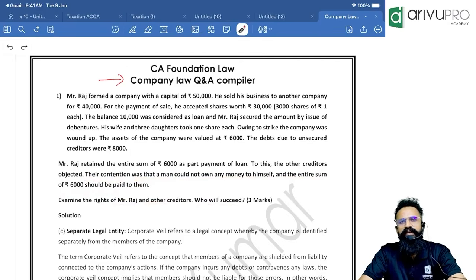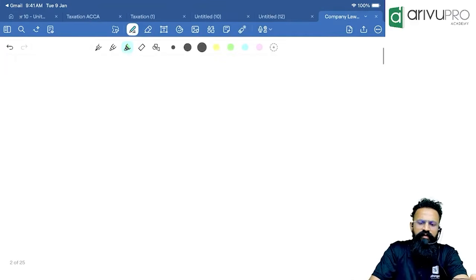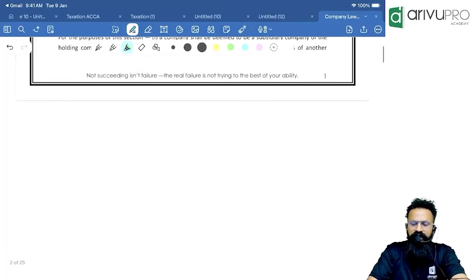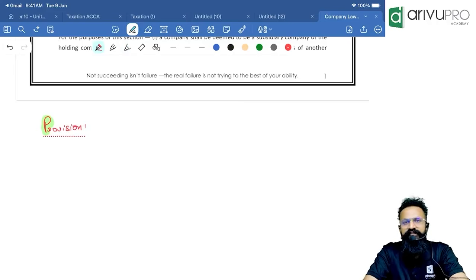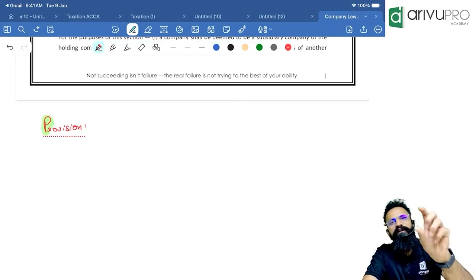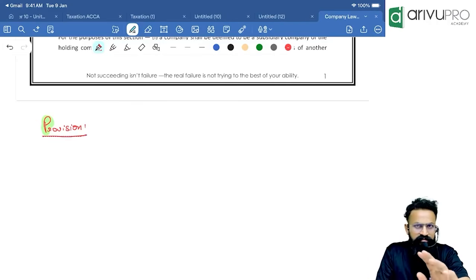What is the answer, people? Whenever you are presenting the answer in the exam, always remember, again, the 100th time I am telling you in my videos, try to classify your answer into 4 paragraphs. The first paragraph will always be the provision, meaning what does the law say? Here you will be writing as per section so and so of Companies Act 2013. In this paragraph, you are going to define everything about the law. You are not supposed to use any of your own words here.